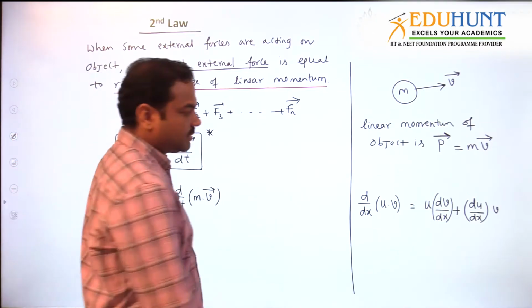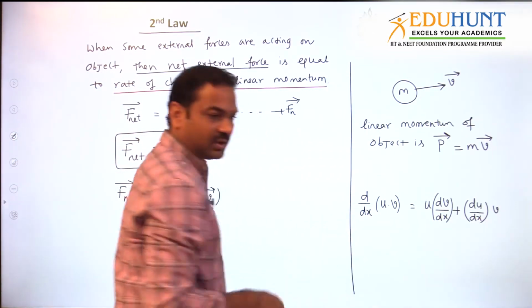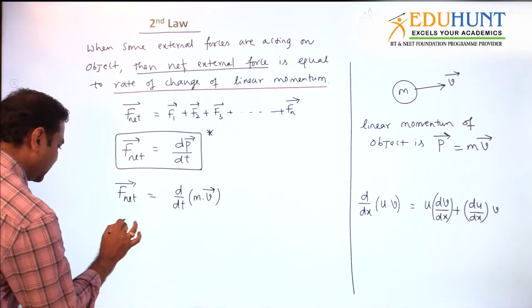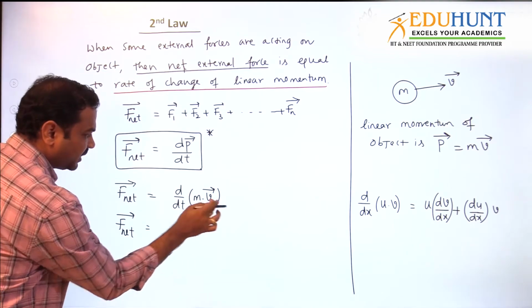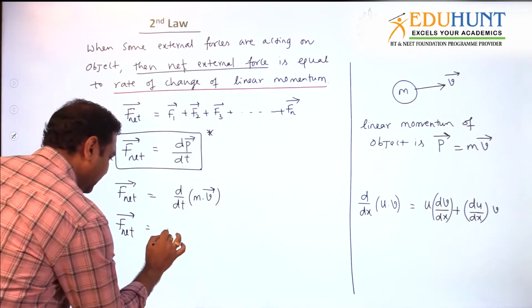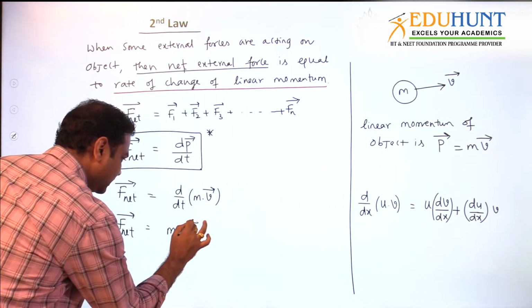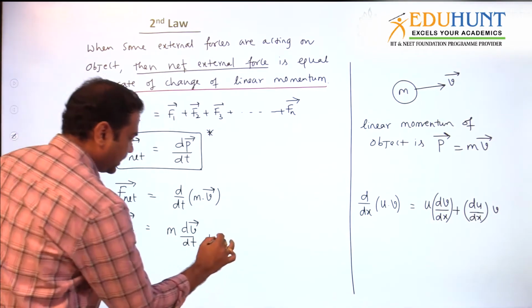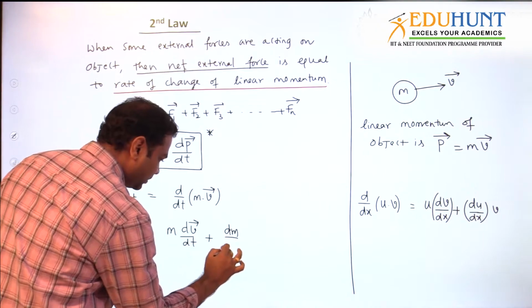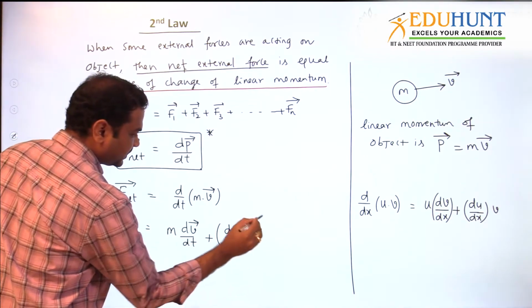Am I right? This is the UV rule. Then the derivative of this, u into v, m and v bar, I can write as m into dv bar by dt plus dm by dt into v bar. Okay, clear? Check this once.